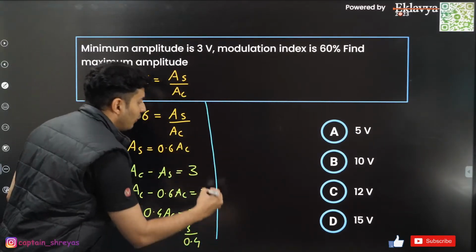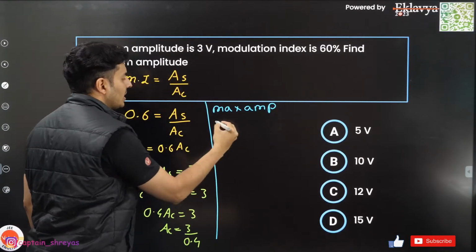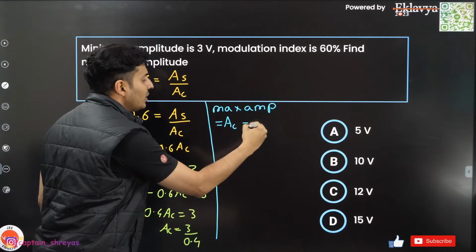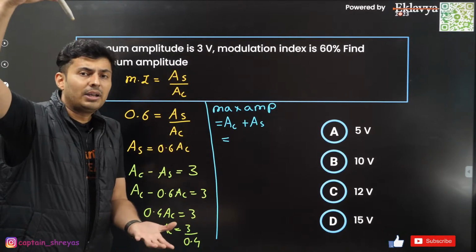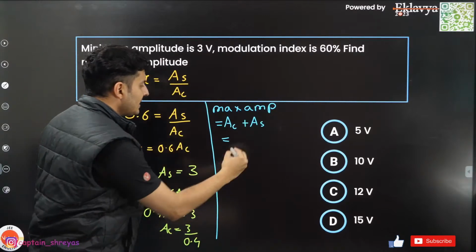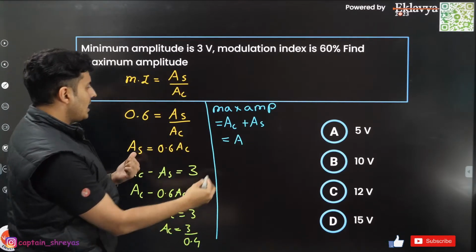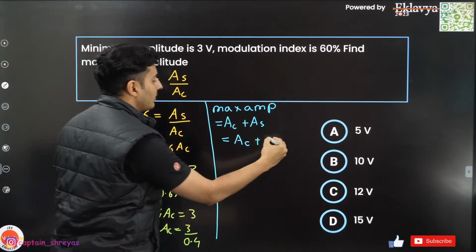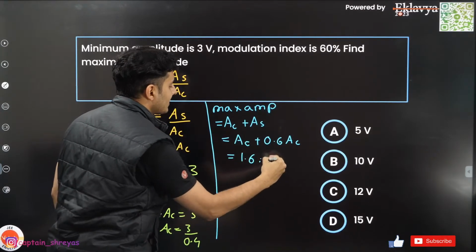Now in order to find the max amplitude in communication systems for amplitude modulated wave, it will be carrier wave amplitude plus signal wave amplitude. AC plus AS is maximum amplitude, AC minus AS is the minimum amplitude. So AC plus AS. So we see that AS is basically 0.6 times of AC. So 0.6 times of AC. So this will become 1.6 AC.